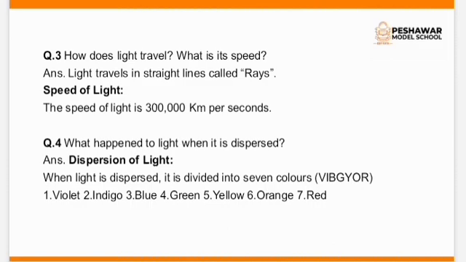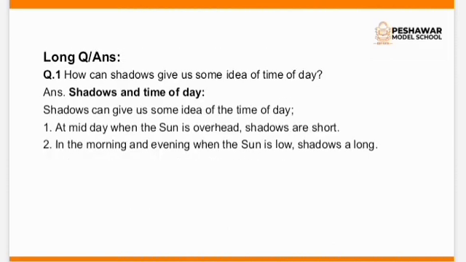Question number 4. What happened to light when it is dispersed? Dispersion of light. Bending of light is known as dispersion of light. When light is dispersed, it is divided into 7 colors: violet, indigo, blue, green, yellow, orange, and red. 7 different colors of rainbow. Okay, move to the next one, which is long question answer.